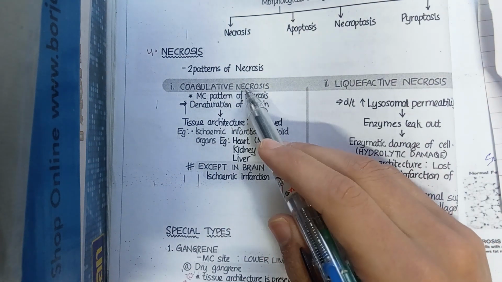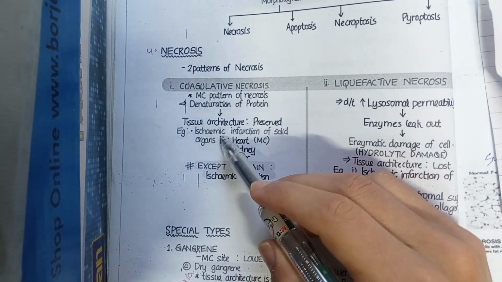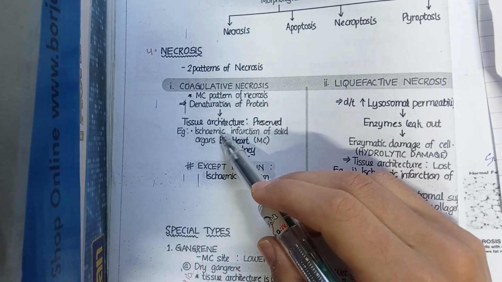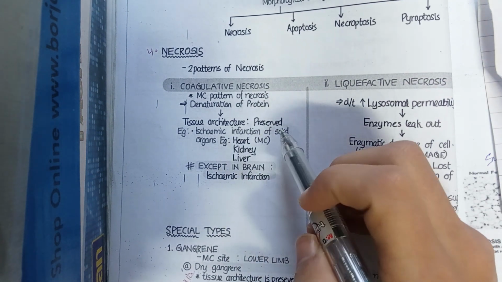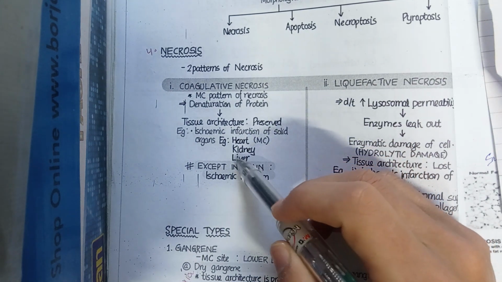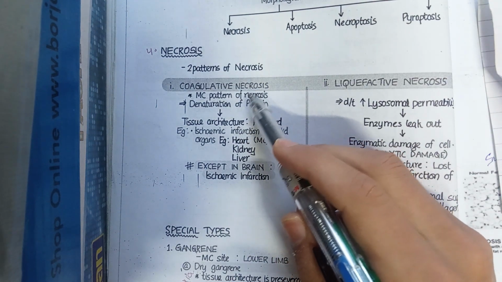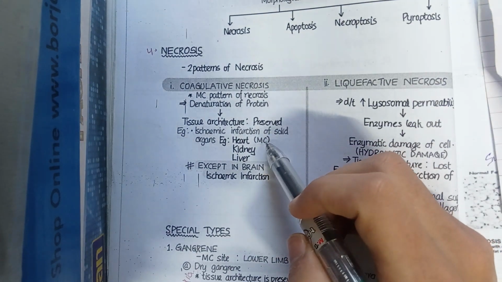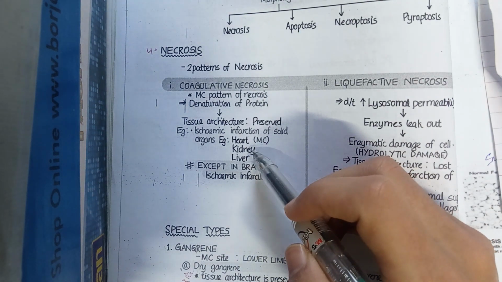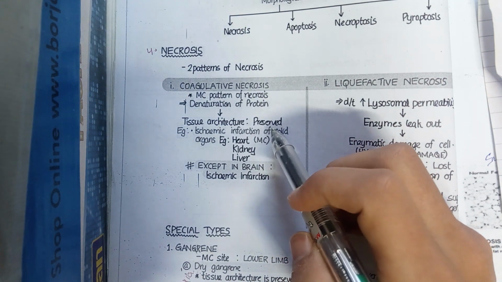In which organs does coagulative necrosis occur? Simply, infarction of solid organs, ischemic infarction. As we know, ischemia is the main culprit of cell death. So ischemic infarction occurs in solid organs like heart, kidney and liver. These three are the main organs where coagulative necrosis takes place, and the heart is the most common. Here, denaturation of protein takes place, but the tissue architecture remains preserved. I am again emphasizing this point.